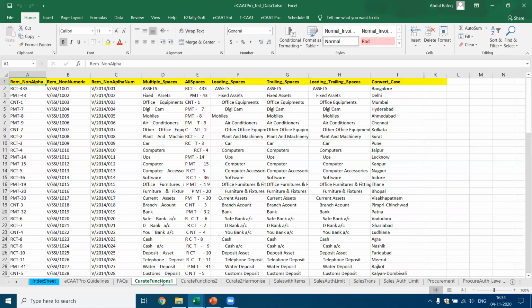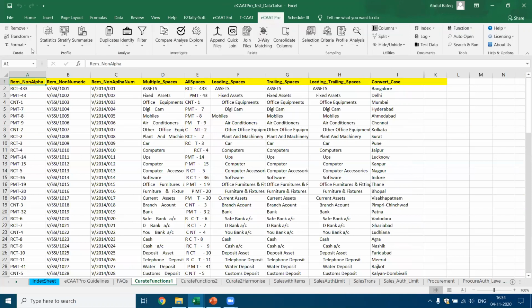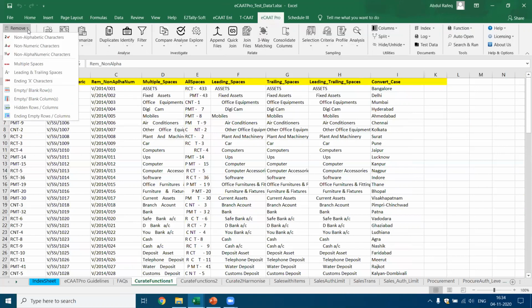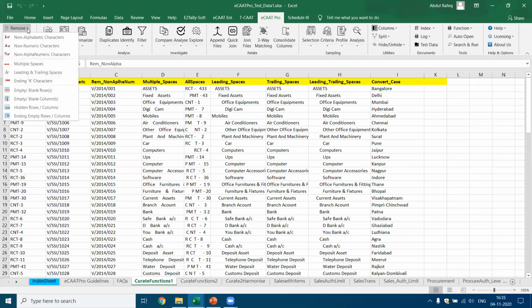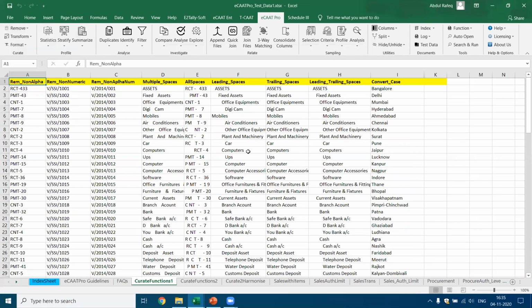Now you have some sample data, for example, curate functions. So what are curate functions? You remember we said in ECAT Pro, we've got functions pertaining to remove. Now, what are the remove functions? Let's say non-alphabetic characters. We have already given you some sample data so that you can test and learn how to use the software. So for each of the curate functions, we have provided you sample data so that you can learn.